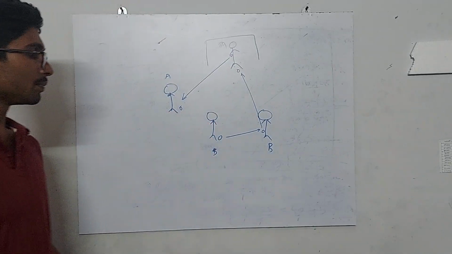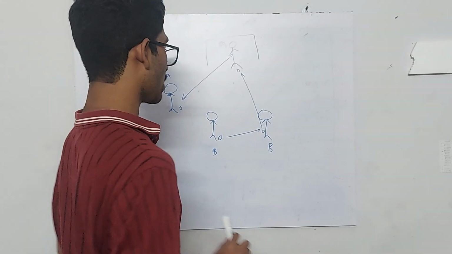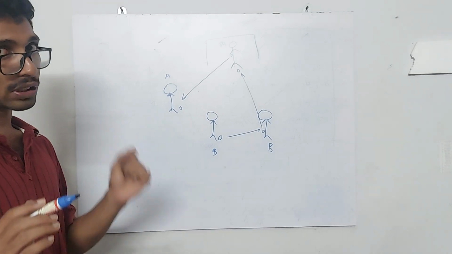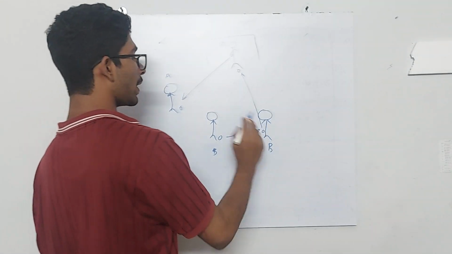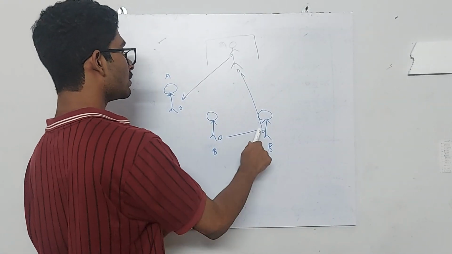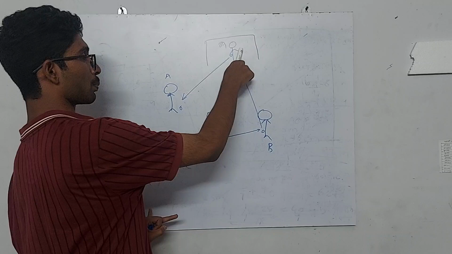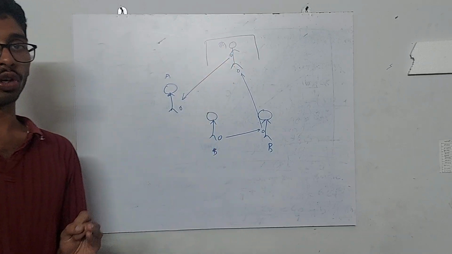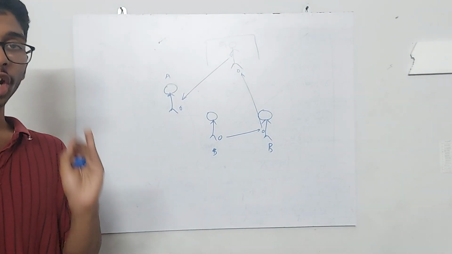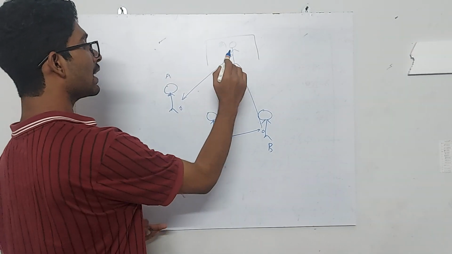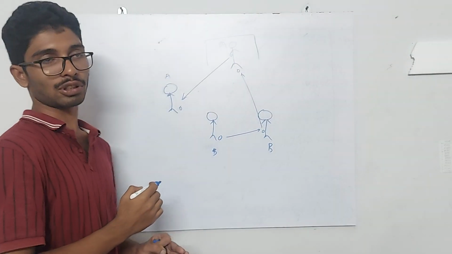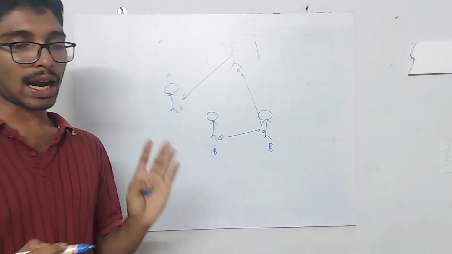So in total, how many times has the velocity of the ball changed? Once the ball was moving with some particular velocity, this footballer kicks the ball, so the velocity changed one time. Now it reaches another player of the same team. He also kicks the ball, so the velocity changed for the second time. Now this footballer kicks the ball towards the goal post, but the goalie catches the ball. So now the ball comes to rest. That means its velocity has come to 0, so the velocity changed for the third time. Now this goalkeeper kicks the ball to a player of his own team. So again, from 0 velocity, the ball has acquired another velocity. So the velocity changed 4 times in total.